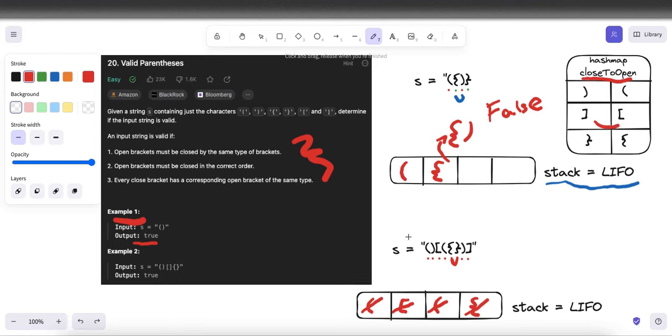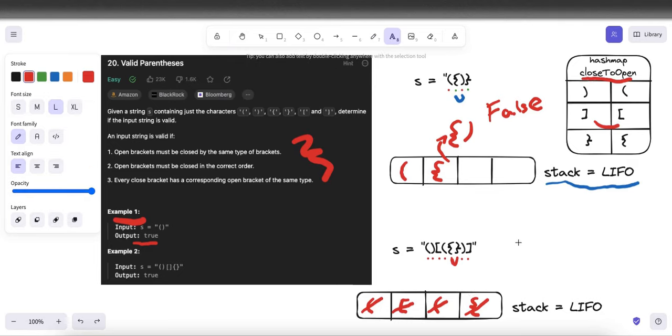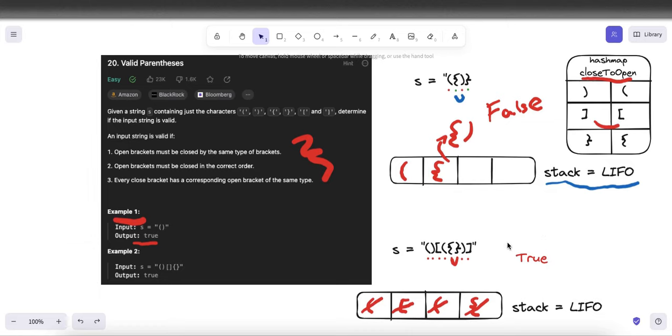Now we have reached the end of the string, and we will return true only if we have no more elements in our stack, which in this case, we do not have any more elements in our stack, which means that every opening parenthesis we have found has been matched with a closing parenthesis and in the correct order, so has been removed from our stack. Therefore, in this case, we can return true. This is a linear time complexity algorithm because, as we see, we move through our string only once.